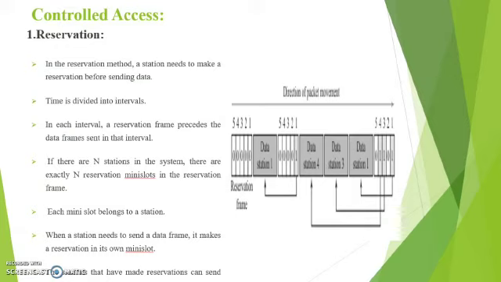Next is the controlled access method. Here the first method is the reservation. In the reservation method, a station needs to make a reservation before sending data. Time is divided into intervals. In each interval, a reservation frame precedes the data frames sent in that interval. If there are n stations in the system, there are exactly n reservation mini slots in the reservation frame. Each mini slot belongs to a station. When a station needs to send a data frame, it makes a reservation in its own mini slot.